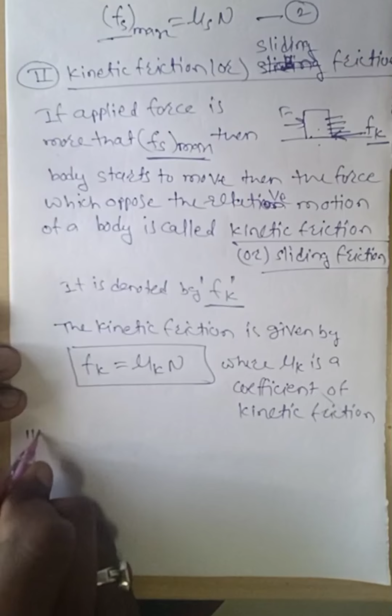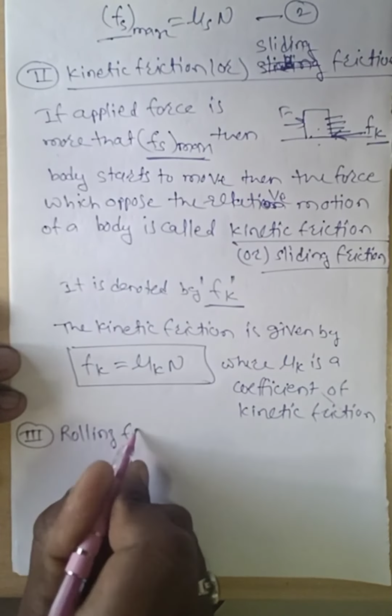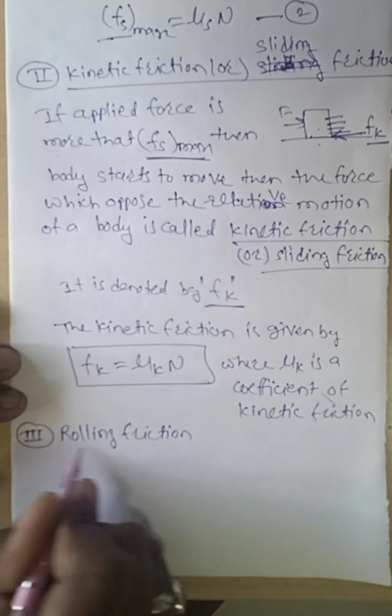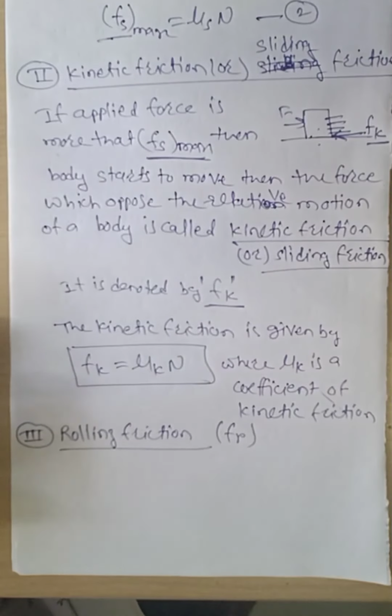Now the third type is rolling friction. It is denoted as Fr. What is meant by rolling friction?